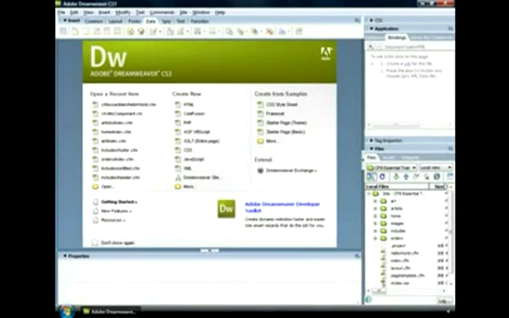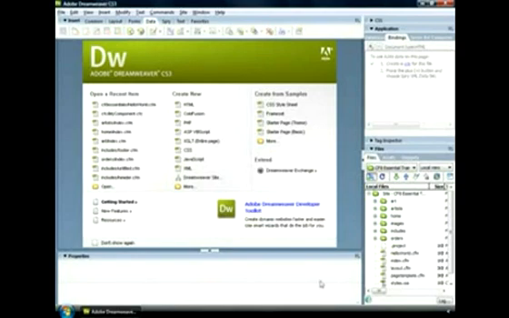ColdFusion components are frequently referred to as CFCs, and that's what I'll call them for the most part. There are a few different ways of creating ColdFusion components. In my first demonstration, I'm going to do it in the most manual way, and then I'm going to show you a simple way of calling a ColdFusion component, and then I'll show you a few tools that are available in Dreamweaver CS3 that speed up the creation and use of CFCs.